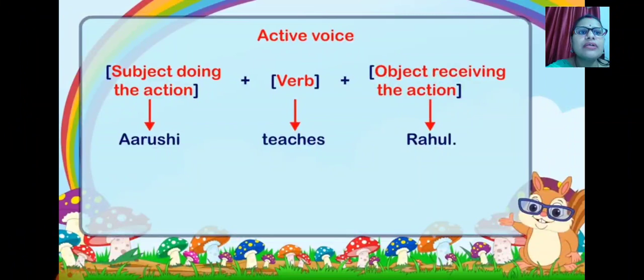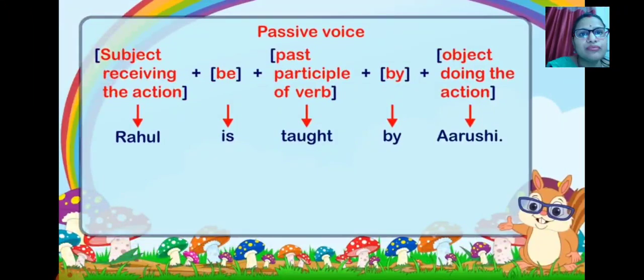Now let's talk about the active voice structure. Simple. Students, active voice is absolutely fine with you. You have already understood, that is subject plus verb plus object. For example, Arushi teaches Rahul. That is just a simple sentence where you follow the simple structure, subject plus verb plus object. Is it clear? Okay, now let's move forward to the passive voice.